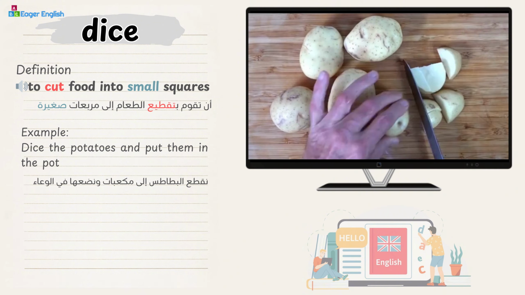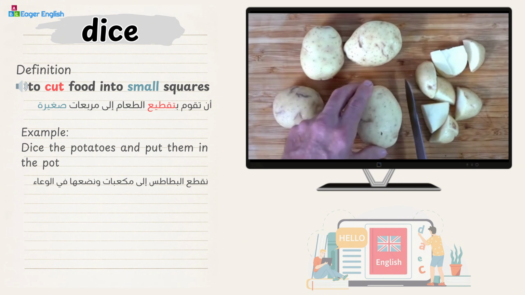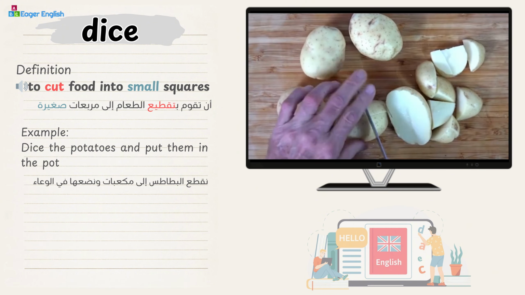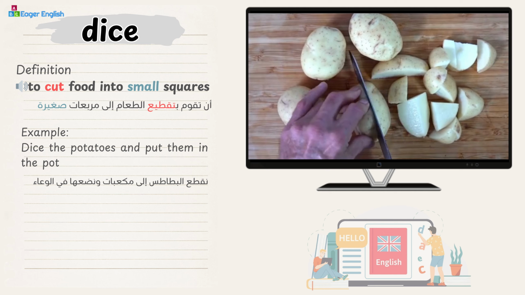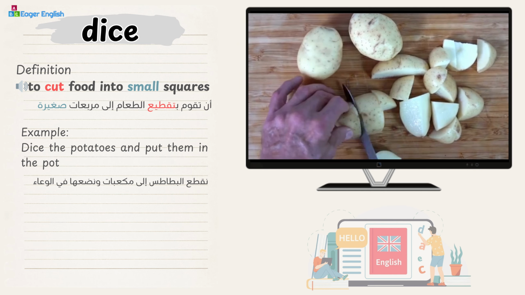Dice. Definition: to cut food into small squares. Example: dice the potatoes and put them in the pot.